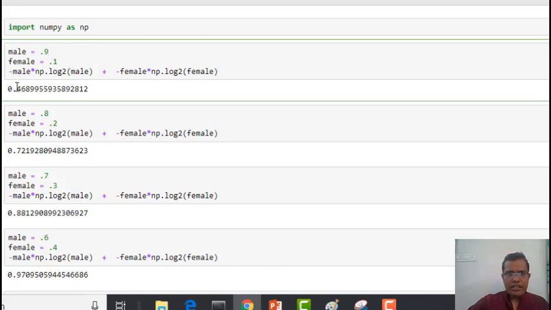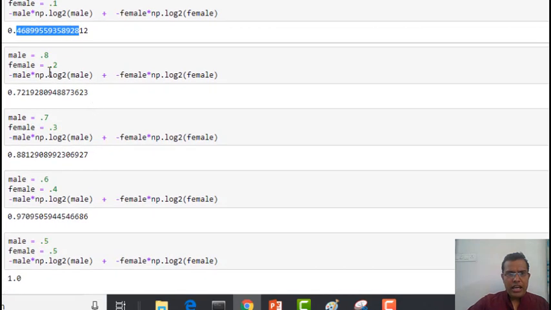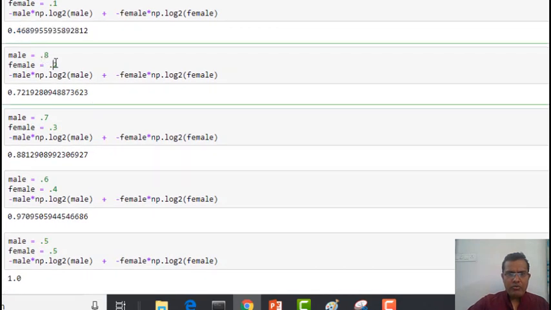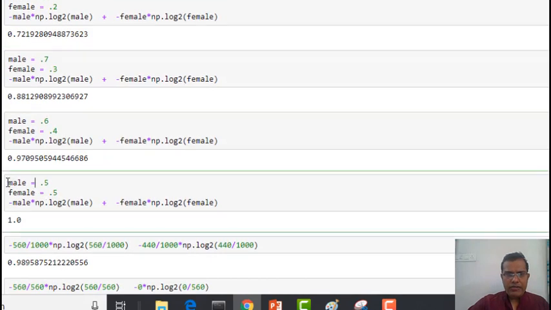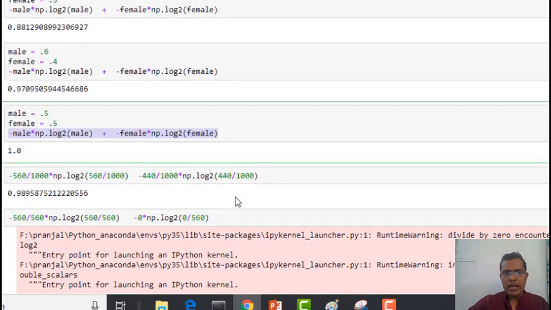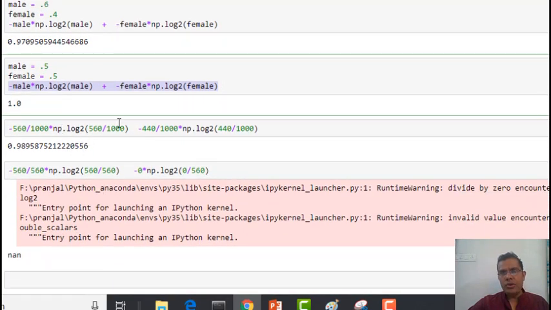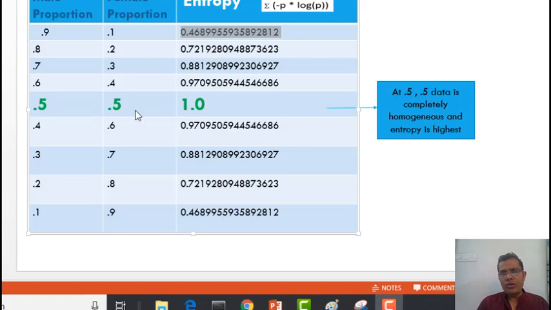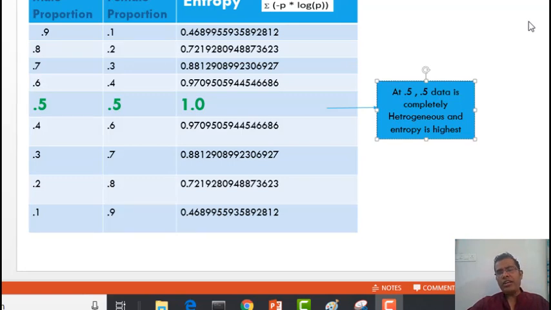Similarly, when I change the male to 0.8 and female to 0.2, then entropy again increases. Slowly my data is becoming more and more heterogeneous. My data is completely heterogeneous when male is 0.5 and female is 0.5, and you can notice that there the entropy is maximum, that is 1, and then again it starts to decrease. The same numbers I have plotted in this table. At 0.5, my data is completely heterogeneous and my entropy is also highest. And my entropy is least when my data is becoming homogeneous.